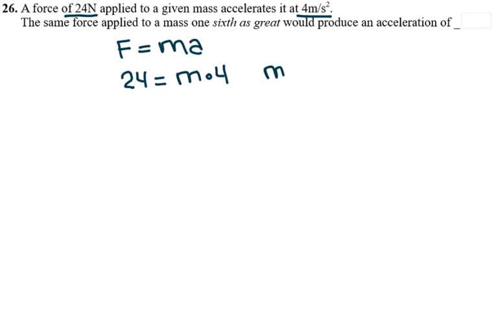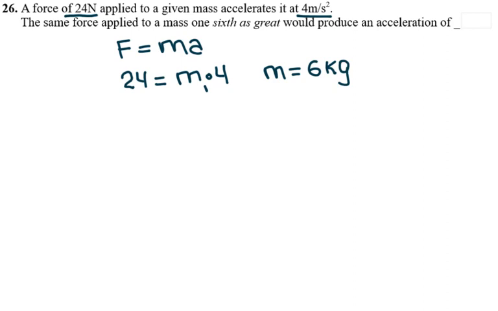For the next question, they say that a force of 24 kilograms is applied to a given mass and accelerated at 4 meters per second squared. The same force is applied to 1/6 as great a mass. It would produce an acceleration of what? So you have the force applied equals ma. The force that they give you is 24, equals mass times acceleration, they give you 4. So the mass of this object, let's call it first object, is equal to 6 kilograms.